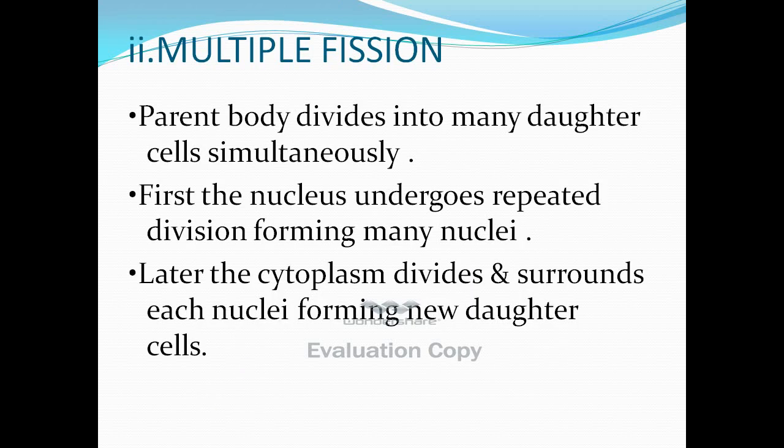Now let us pass on to the next kind of fission called multiple fission. In multiple fission, the parent body divides into many daughter cells simultaneously. First, the nucleus undergoes repeated division, forming many nuclei. Later, the cytoplasm divides and surrounds each nucleus, forming new daughter cells.